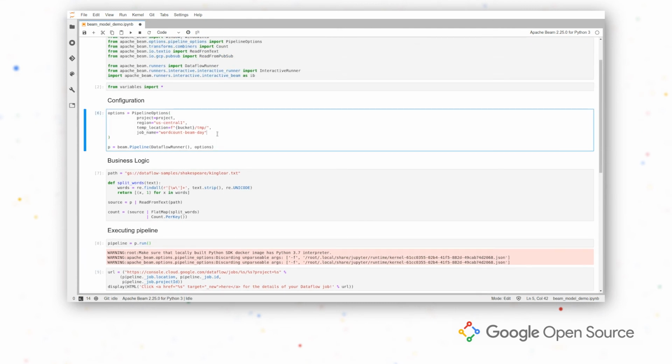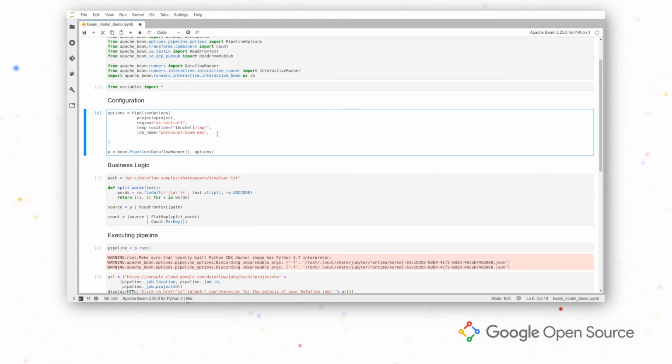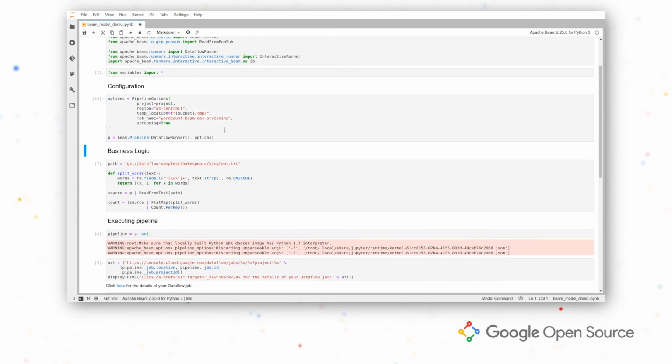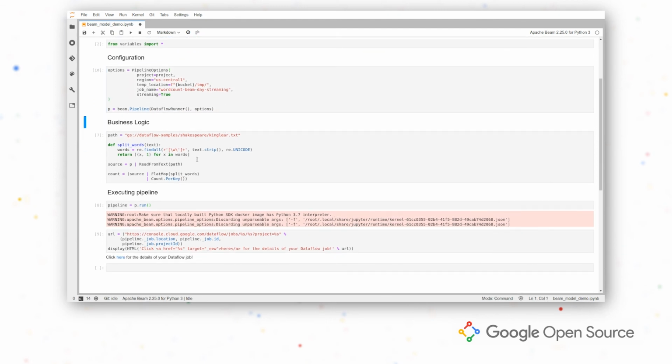The first thing we need to do is to tell our options that we're using a streaming pipeline. So let's do streaming equal true. And I'm also going to be changing the name to streaming. Let's run this cell now. Now, before we were using a bounded source, which is a public bucket. Since our pipeline is streaming now, we need something unbounded. So let's use one PubSub topic.